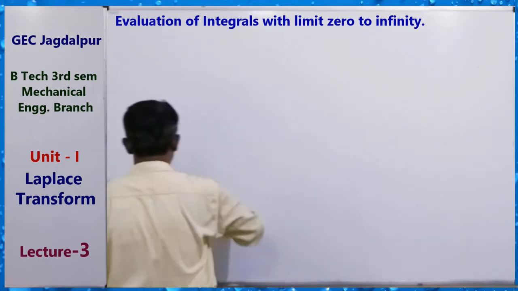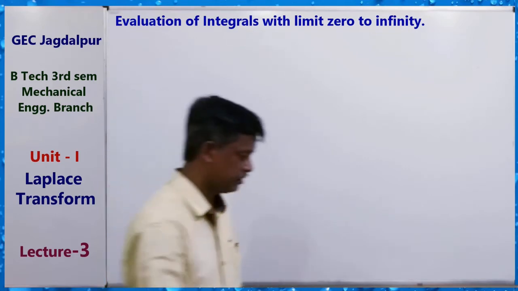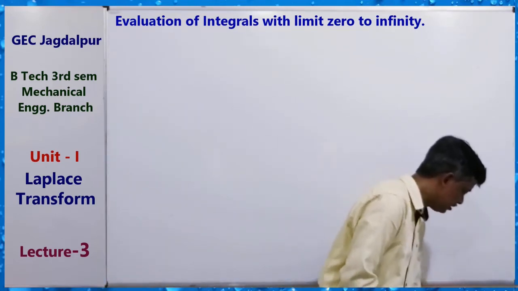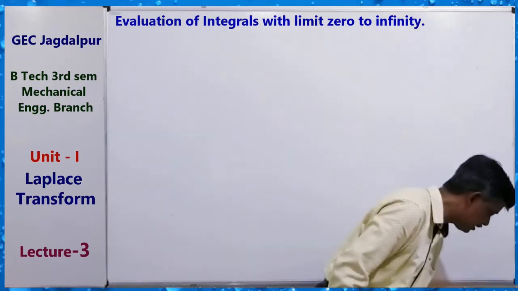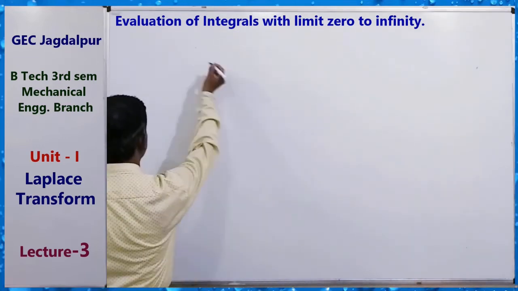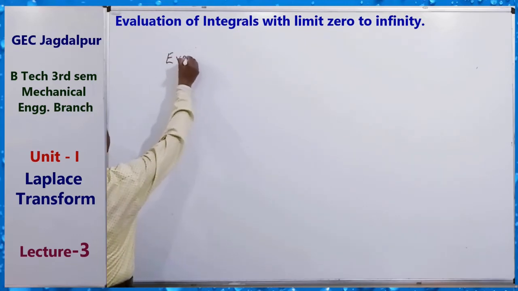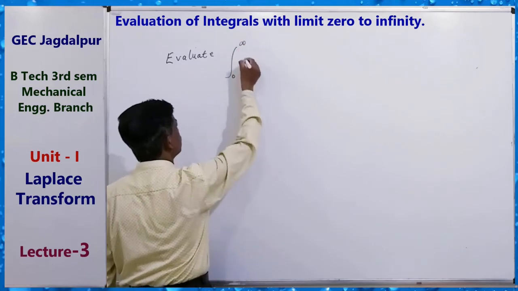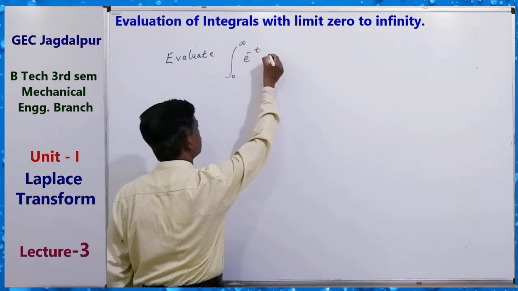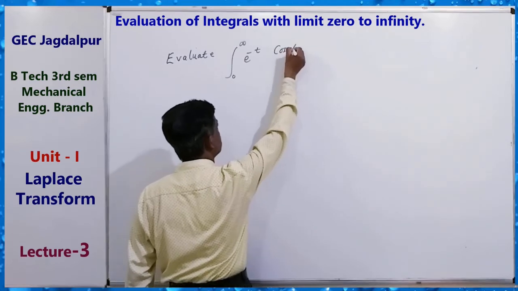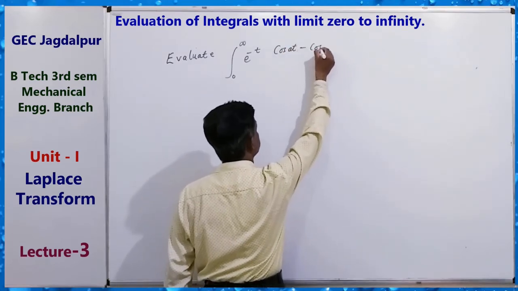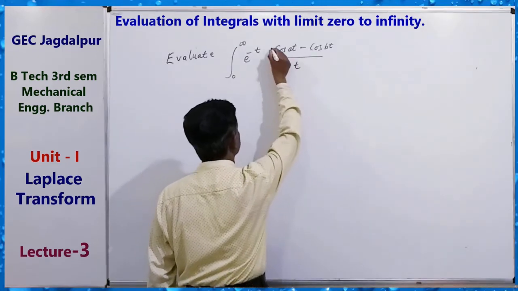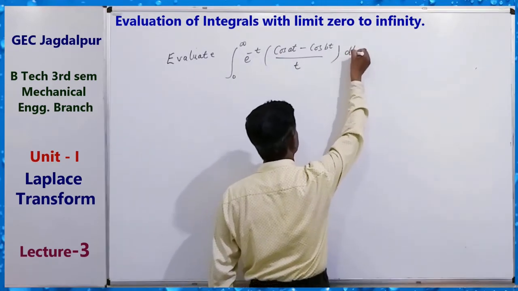Find the value of the integral 0 to infinity e to the power minus t, cos at minus cos bt by t dt.